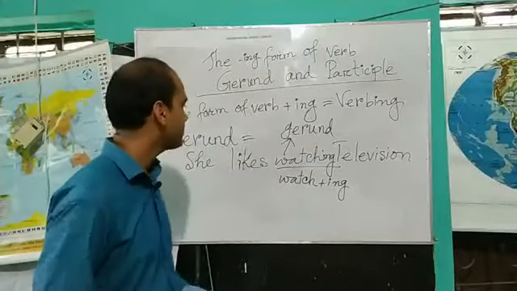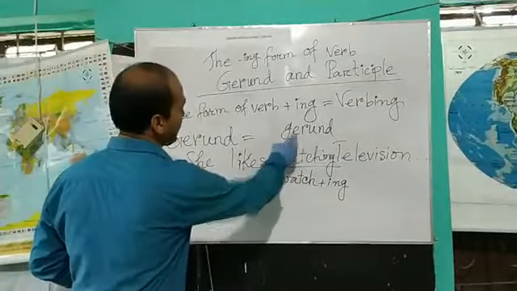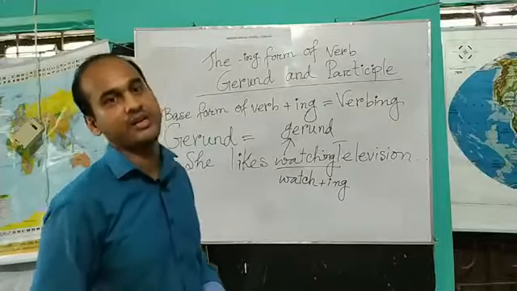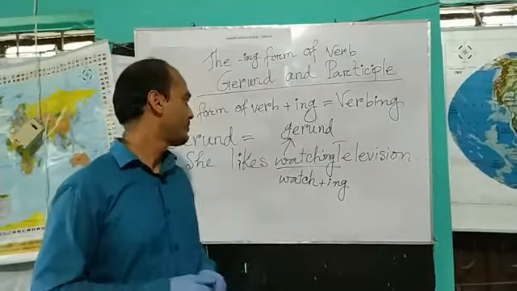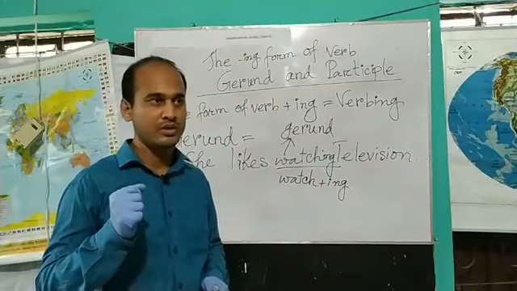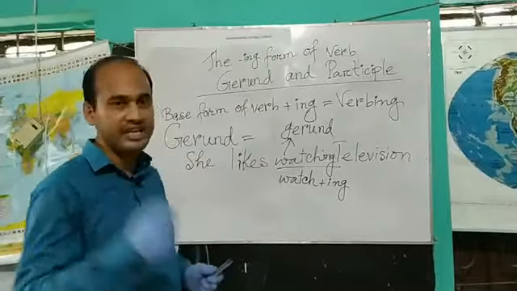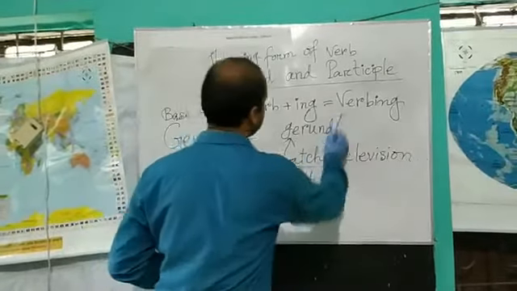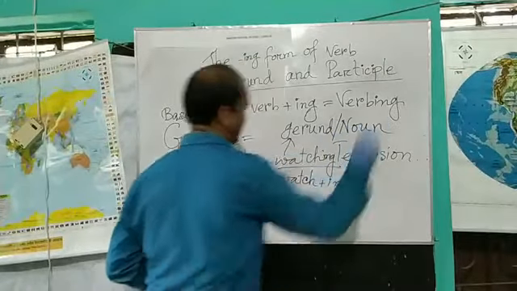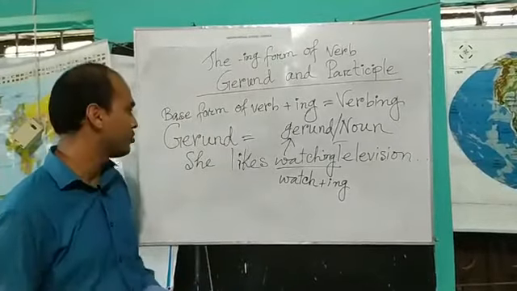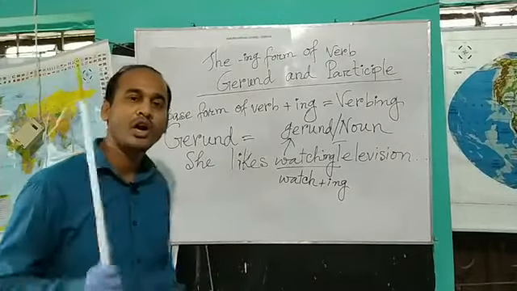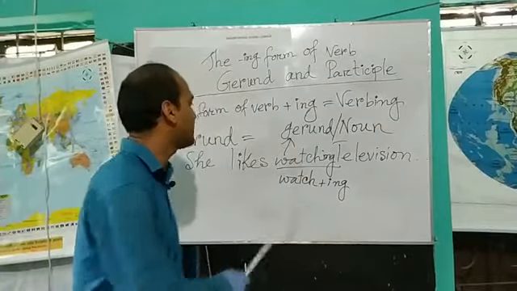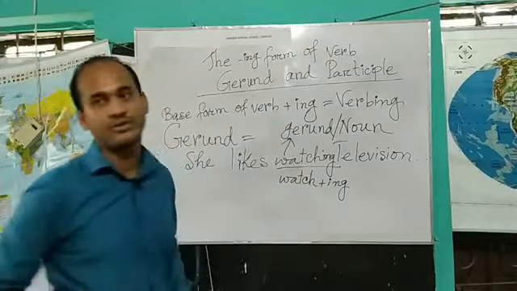Okay. So this is a gerund, this is verbing, this is a gerund, as it is the object of the main verb, dear learners. You also know a noun can be used in a sentence as subject and object, and that's why this gerund is also a noun. A noun is used as subject or object of a main verb or a preposition. That's why a gerund is also a noun.